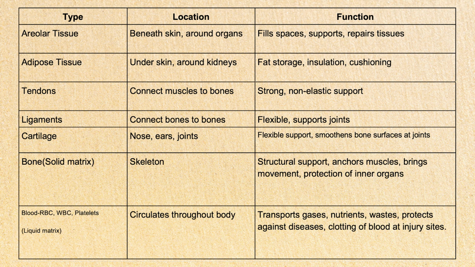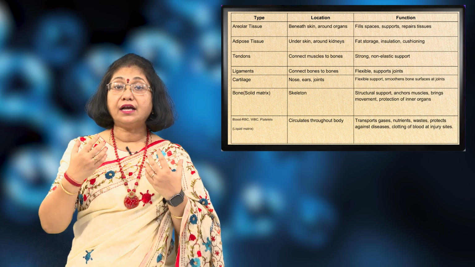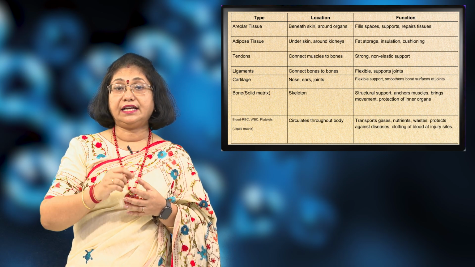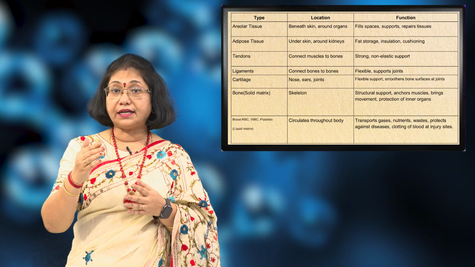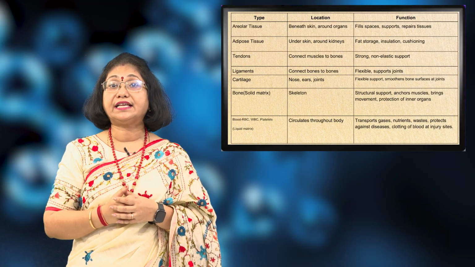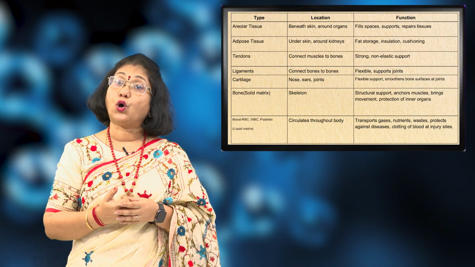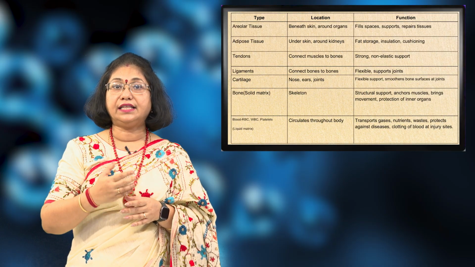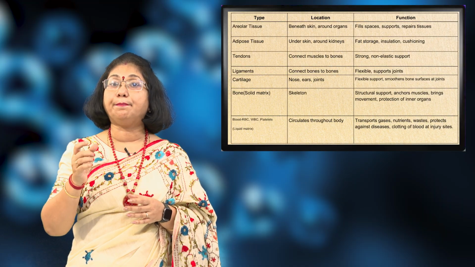The second type is the adipose tissue. The adipose tissue is found just under the skin and around the kidneys. It is responsible for fat storage. So, dear students, the fat that accumulates in our body is actually stored in the adipose tissue. And because fat does not conduct heat well, it also provides insulation to the body. It also provides cushioning. That means when somebody hits you or you get hurt, the adipose tissue cushions that impact.